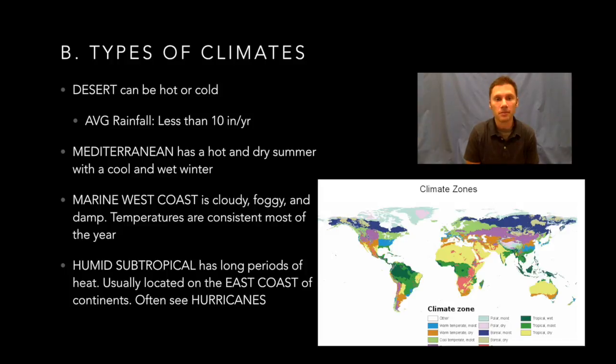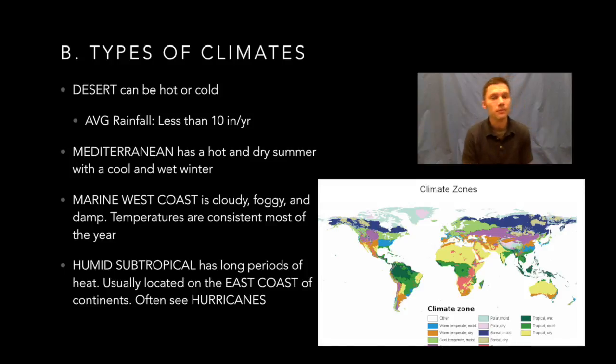Mediterranean is our fifth. This is going to have a dry, very hot summer and a wet, cool winter. And this is also very good conditions for farming. Our sixth is the marine west coast. Usually very cloudy, foggy, damp would characterize this particular region. They usually have very consistent temperatures throughout the year. It's very good for industrialization.